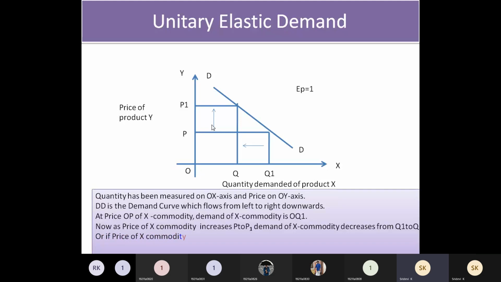And if the price of commodity X is decreasing from P1 to P, demand of product X increases from Q to Q1. So in reverse manner, you have to represent by drawing the arrows here. You can draw the arrows like this and represent it. It is represented by EP equal to 1. So EP equal to 1, you have to write in words as well as on the graph.